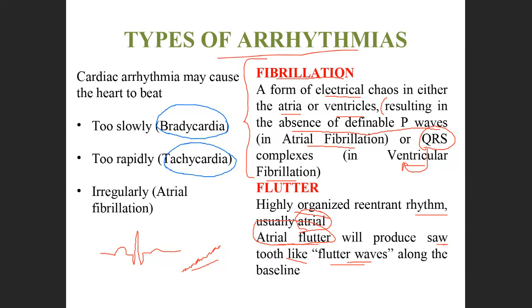Tachycardia means too rapid heart rate, that means increase in the heart rate. If it is irregular, then it is denoted as either atrial fibrillation or ventricular fibrillation. So these are the terms which are used to denote the arrhythmias, bradycardia and tachycardia.